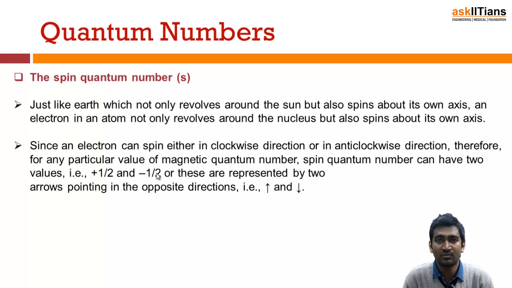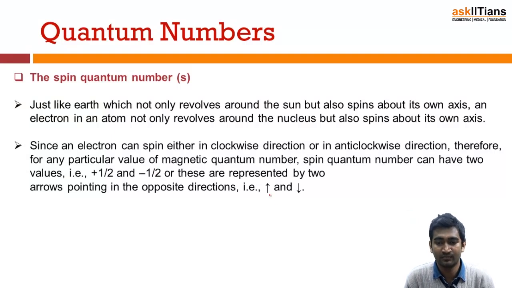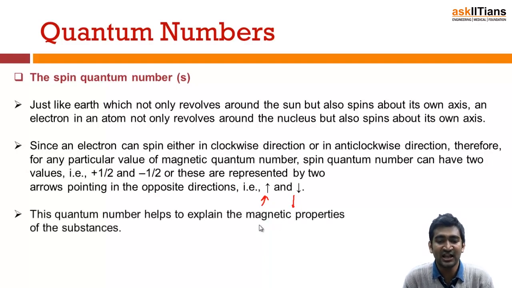Hypothetically, we take plus half as clockwise and minus half as anti-clockwise, and we designate it by this. The upward arrow is plus half, the downward arrow is minus half. And this helps to find the magnetic properties of substances.